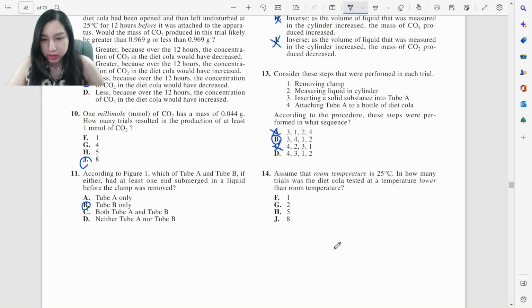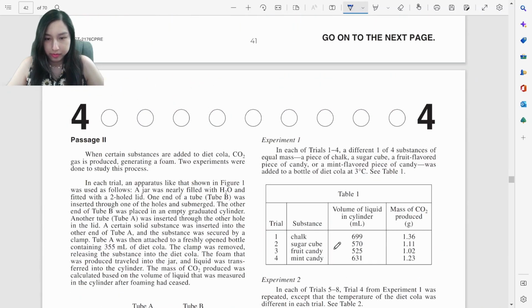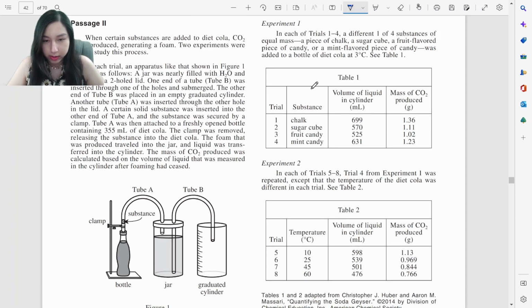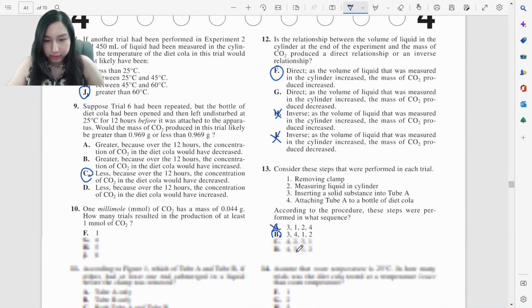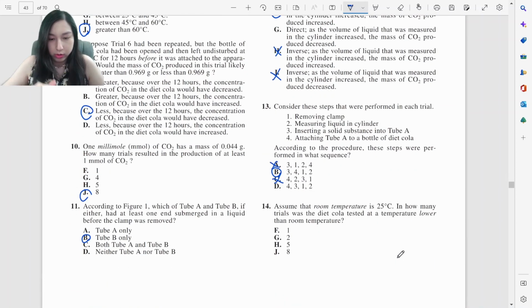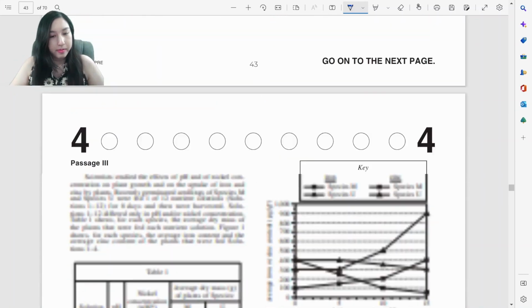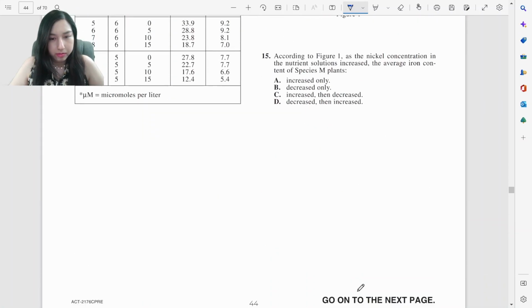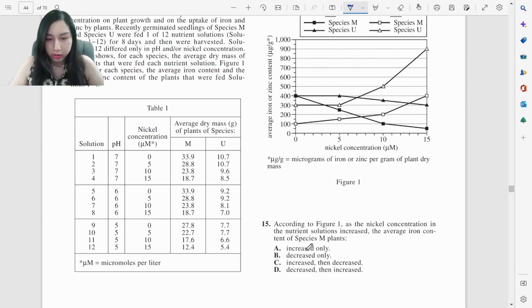Assuming that room temperature is 25, how many trials were tested at a temperature lower? Okay. So all of this, table 1, everything was done at 3 degrees Celsius. So it's going to be 1, 2, 3, 4, 5. And do we count lower? So 1, 2, 3, 4, 5 of them, H. Alright, I call it question 15.